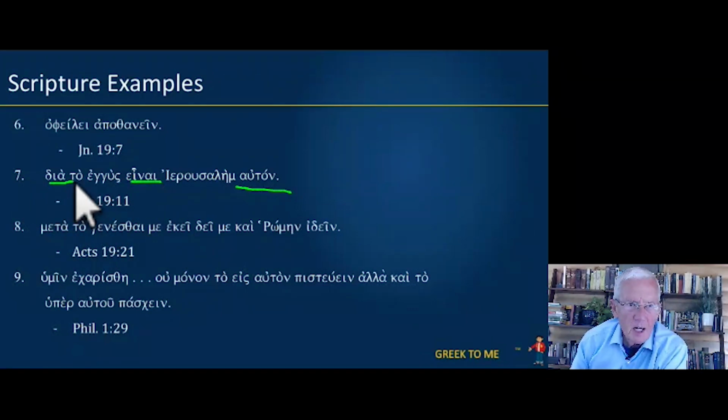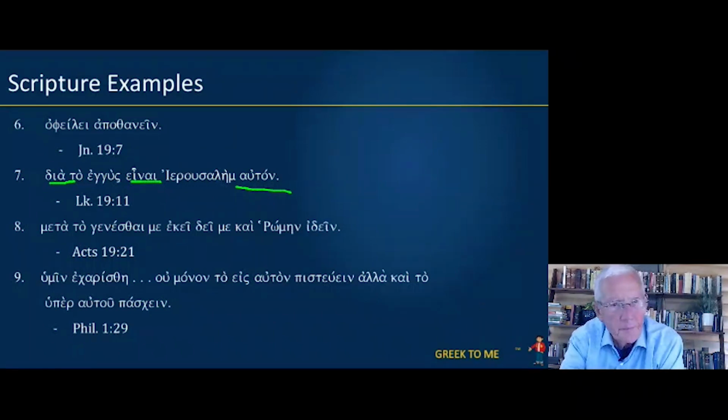And dia to with an infinitive means on account of or because. Acts 19:21, after I arrive there. Genesthai can mean arrive. Genesthai, second aorist deponent infinitive.